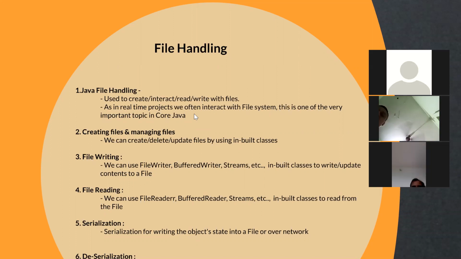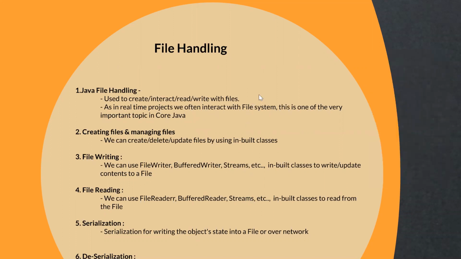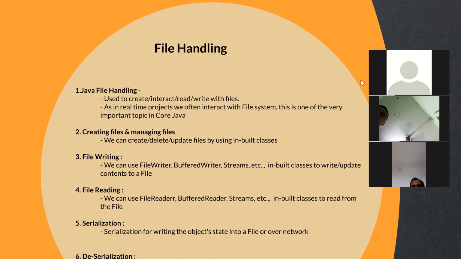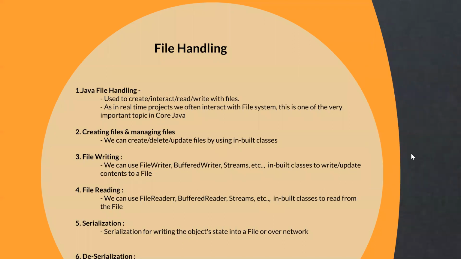Usually those things we will not hard code in our Java application. Instead, what we will do is, we will store those credentials in the file system. From the Java application, we will read the file, we will take the value, and we will interact with the database.